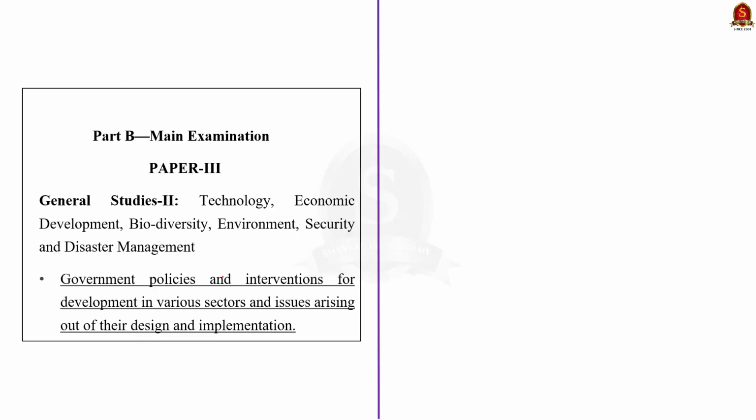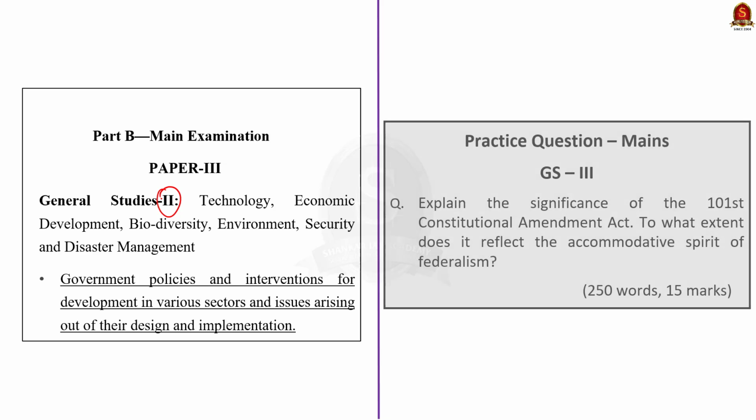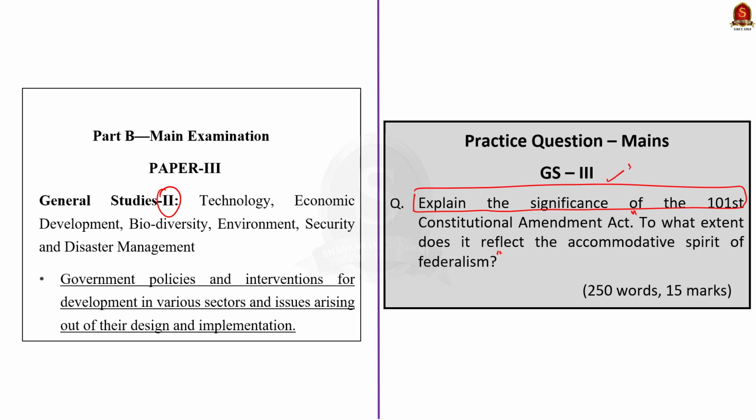Look at the syllabus. It comes under GS paper 2. Now, let me read the mains question. Explain the significance of 101 Constitutional Amendment Act. To what extent does it reflect the accommodative spirit of federalism? See, the question demands two things. One is to explain the significance of 101 Constitutional Amendment Act. And secondly, it also asks us to explain how the Amendment Act reflects the accommodative spirit of federalism. So we can split the body part into two parts.